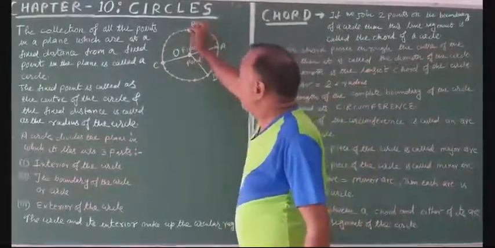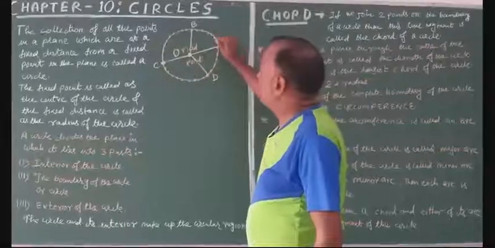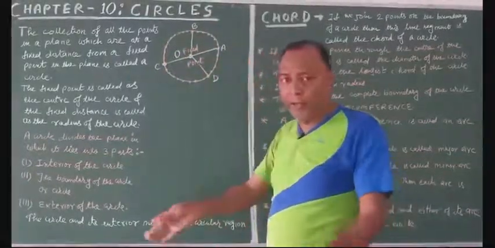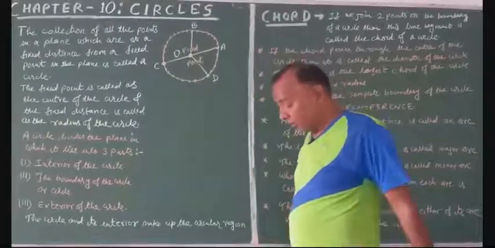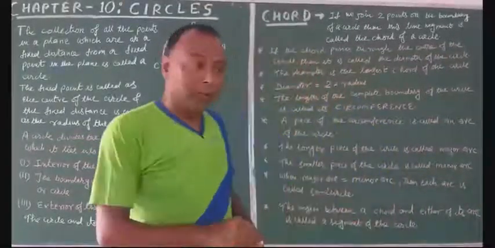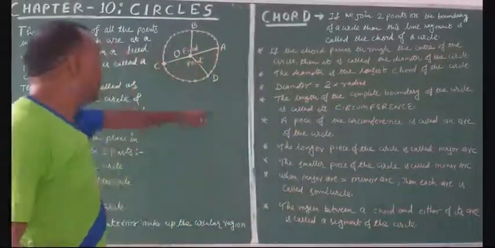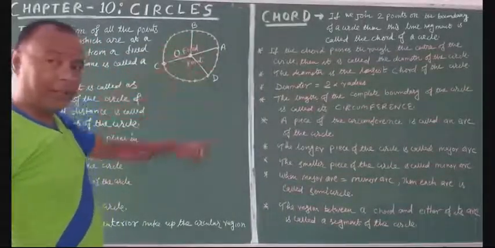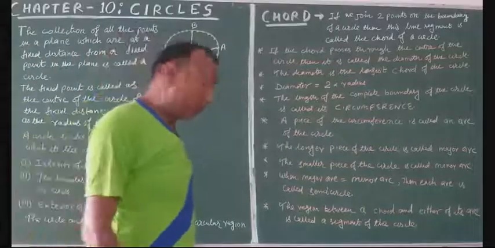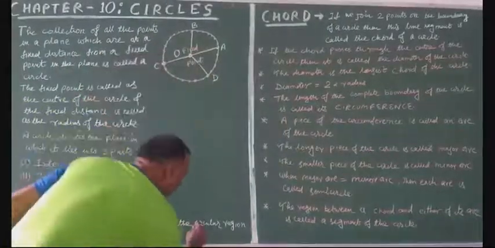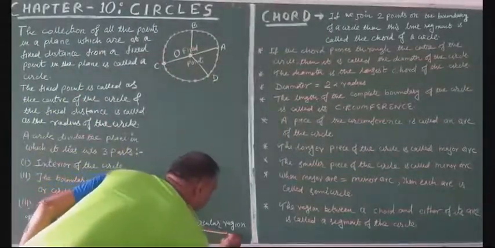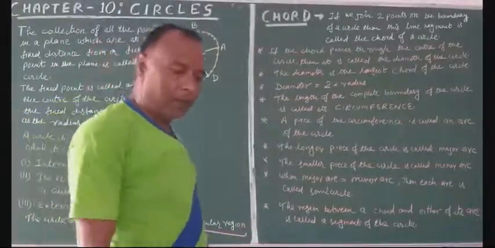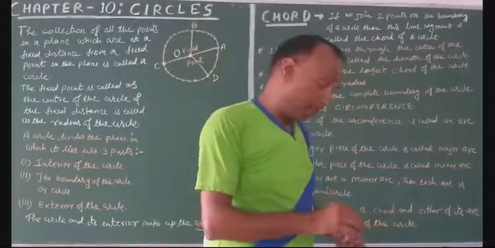The circle, that is this boundary, this circumference, and the interior, when we combine together, we get the circular region. So what is this circular region? The boundary and the interior portion of the circle when combined together is known as the circular region.